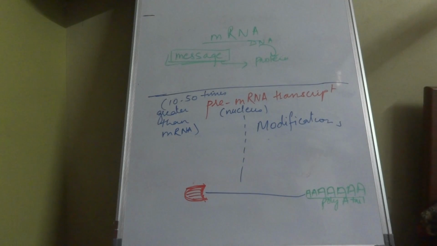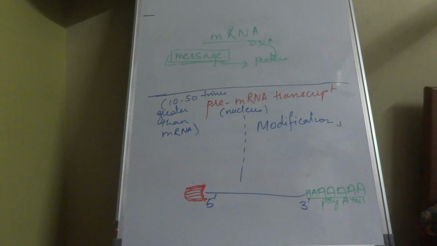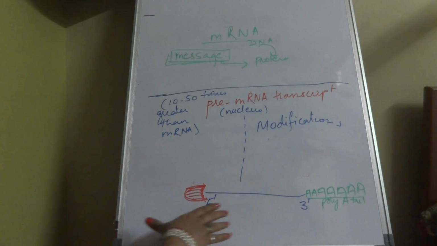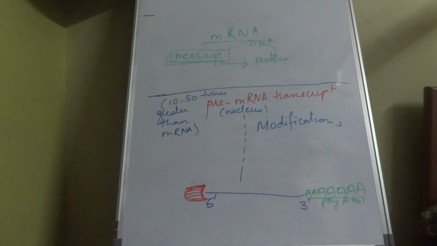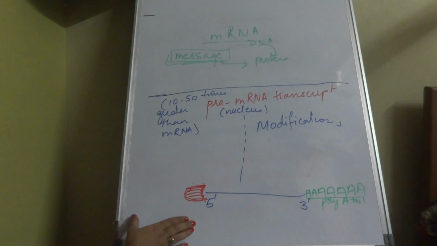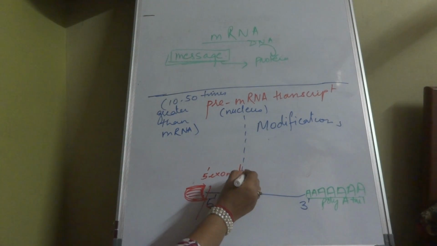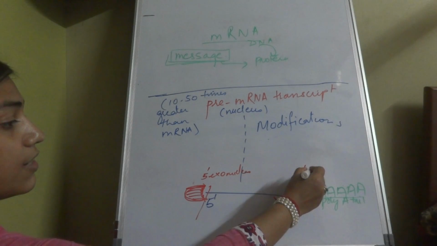Now let's give it the polarity. So the 5' end has a cap and the 3' end has a tail. Now why has the modification taken place? Because we wear a cap and a tail for protection. Similarly, the mRNA is wearing a cap and a tail for protection, so that 5' exonuclease cannot break this, or 3' exonuclease cannot break this.